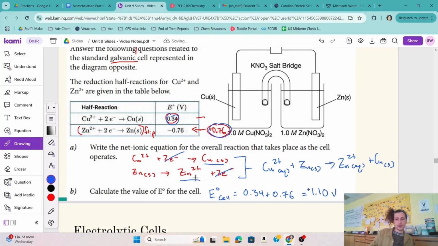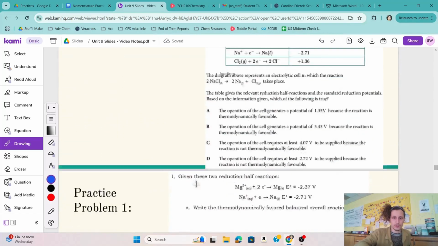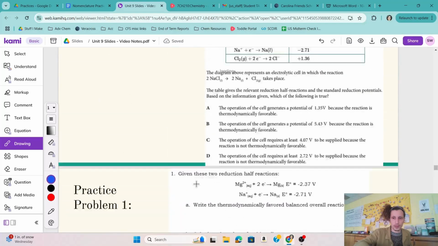Now, before we move on a little bit, I did want, let me just scan what else do I have in here. So, yeah, okay.